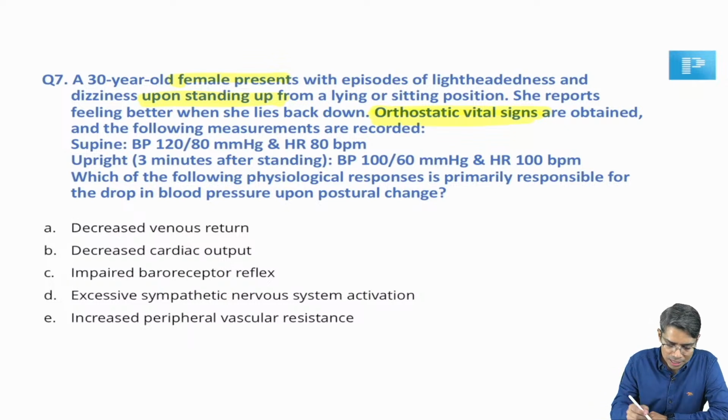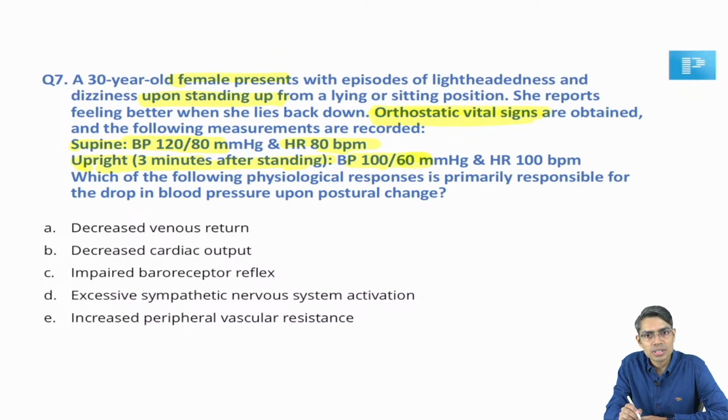okay, so in this question, if you are looking here, supine blood pressure is this and heart rate is this. After standing for 3 minutes, the systolic blood pressure is 100 and diastolic blood pressure is 60, right. So you can easily find out that the systolic blood pressure fall is 20 or more at 3 minutes, okay, and diastolic blood pressure fall is more than 10 millimeter. So this is a clear case of orthostatic hypotension.